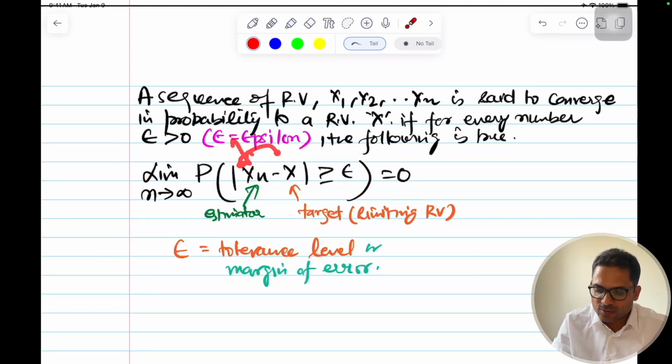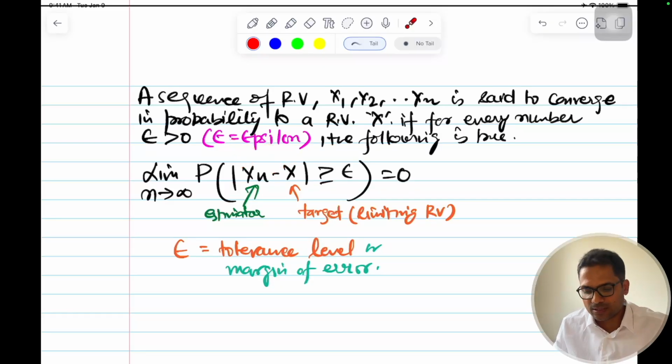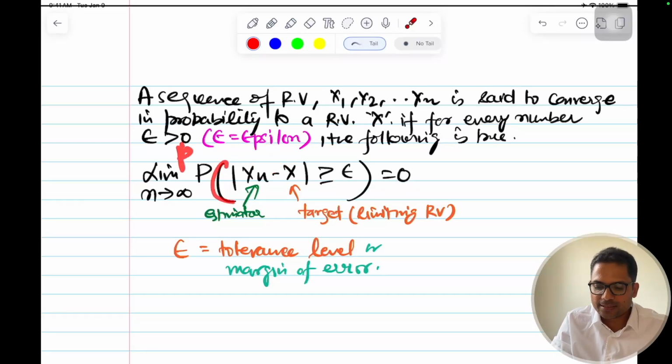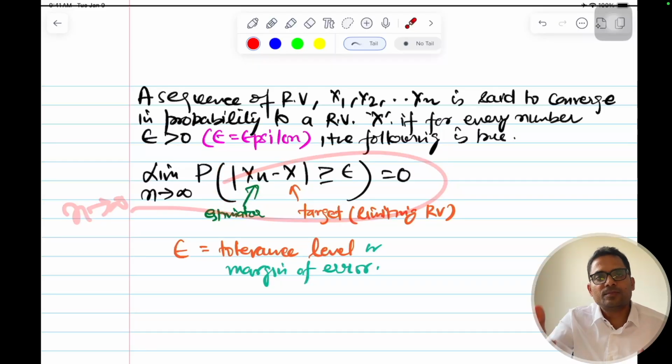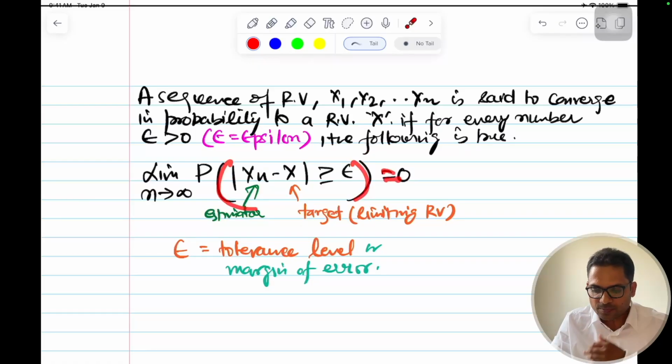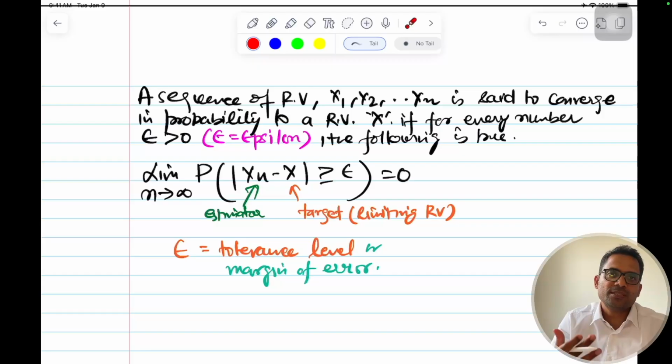This Xn will converge to X, that's what the convergence term means, and the probability will increase as n tends to infinity. That's why you say that this is not all sure, but as n increases, the probability of this difference becoming equal to 0 will increase. That's why we say convergence in probability. I hope that is clear.